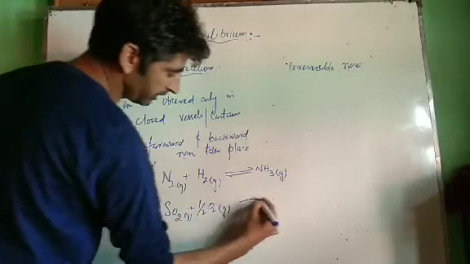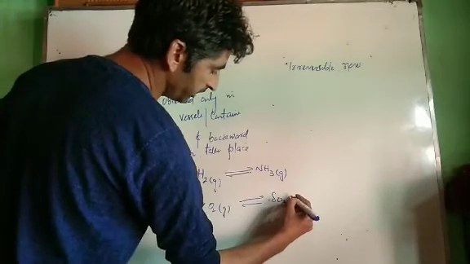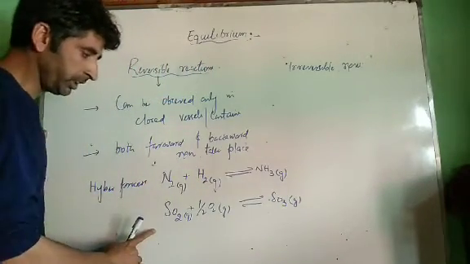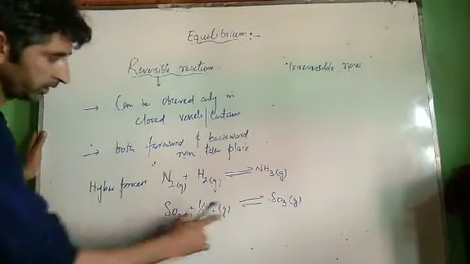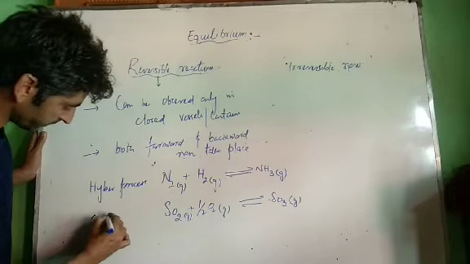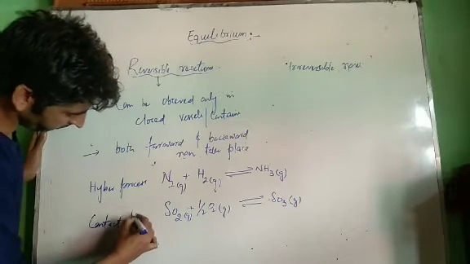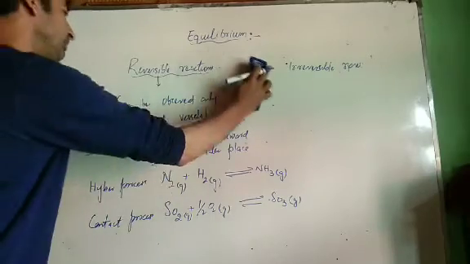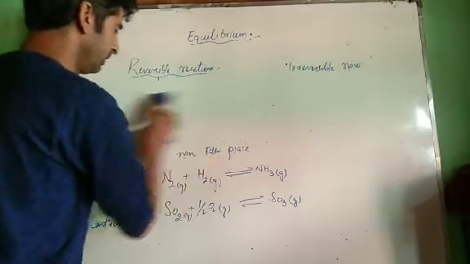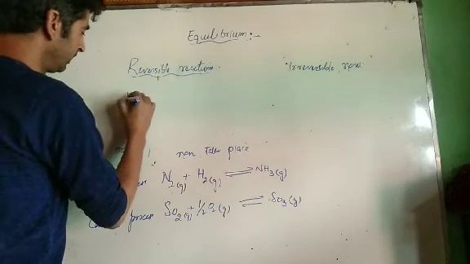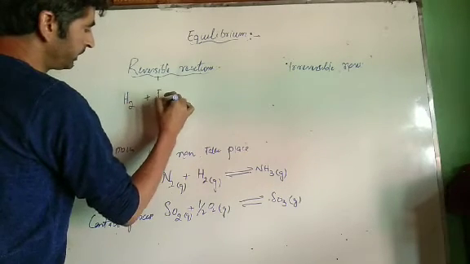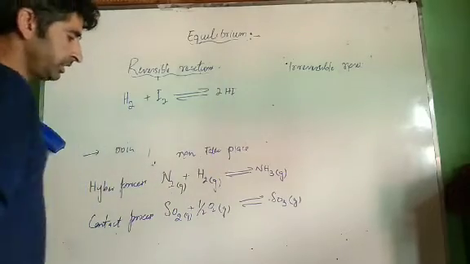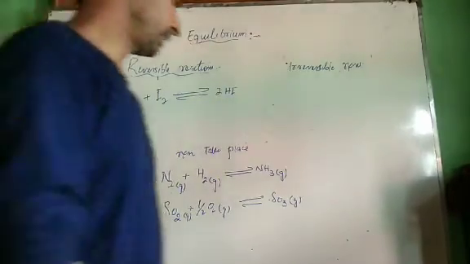They react together, they form SO3. Formation of sulfur trioxide from sulfur dioxide is a reversible reaction. This is formed in the contact process. We have a number of examples. Let us quote one more example over here. H2 plus I2 gives twice HI. These are examples of reversible reactions.